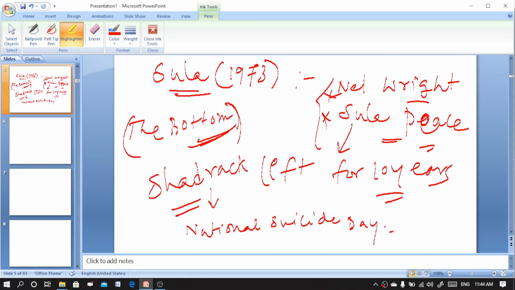So, what we came to know is that Sula was published in 1973. In this novel, there are two important characters. One is Nel Wright, another is Sula Peace. Nel Wright always wanted to stay in that Bottom neighborhood, but Sula Peace wanted to go away from it, and she lived away for 10 years. But she returns, and she says that the town is symbolic of evil. And another character is Shadrack, who has invented National Suicide Day in that novel.